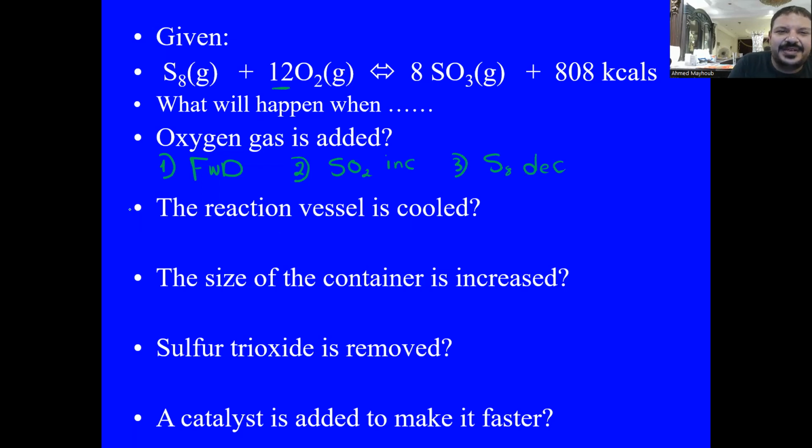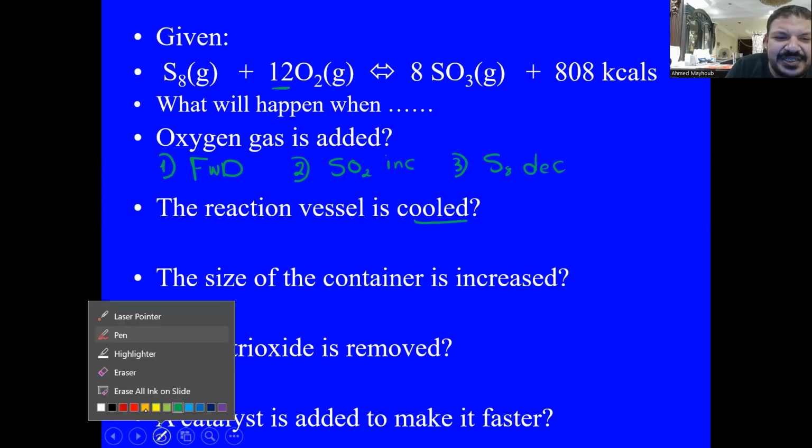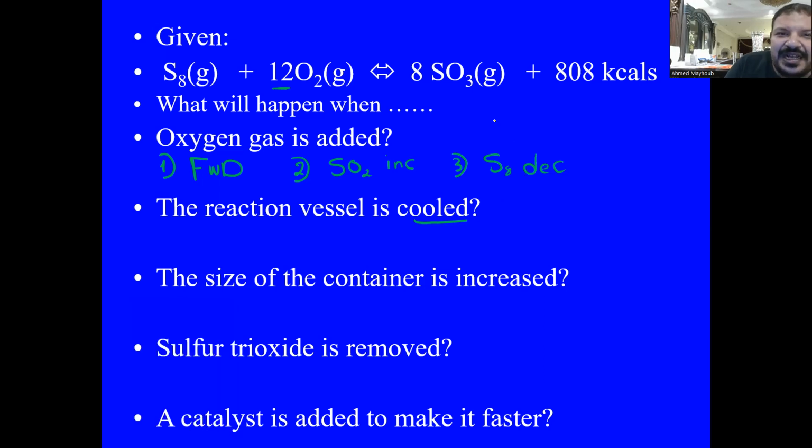Okay. Number 2, the reaction vessel is cooled. What is meant by cooled? This means the temperature decreased. If we are considering temperature, we have to look at whether this reaction is endothermic or exothermic.